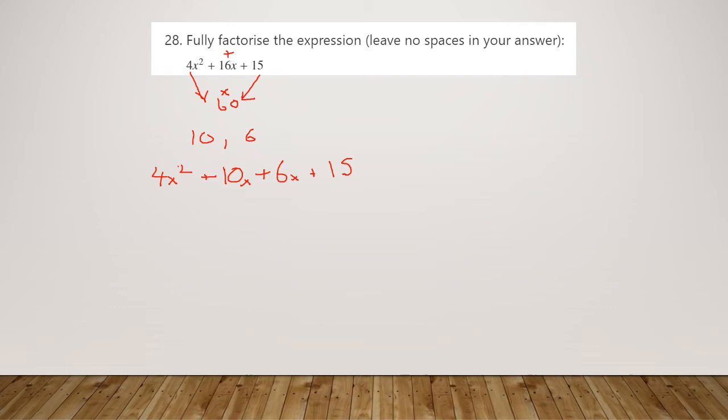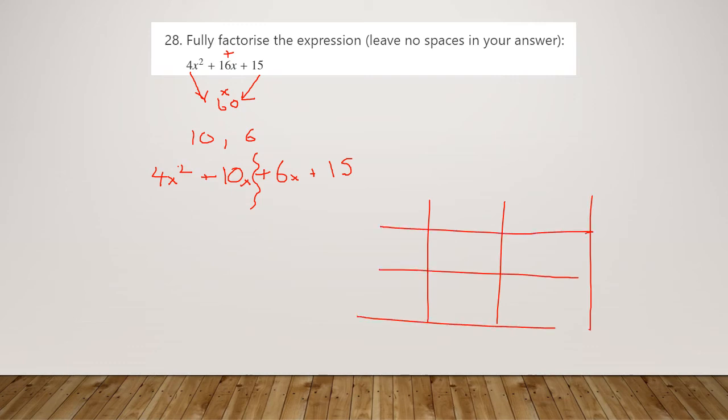Now I know that some people will be taught that you can just draw a line between and factorise each side, but I like to draw the little grid just so we can happily find all of our factors. So we're going to have a multiplication grid here, then we're going to look for our common factors of these terms. So we're going to put the 4x squared in the top left, we're going to put the 15 in the bottom right, and then it doesn't matter where the 10x and the 6x goes, so let's put them as 10x and 6x, and then look for our common factors.